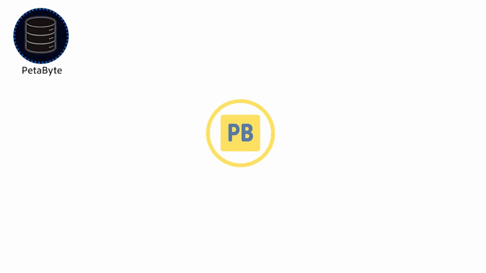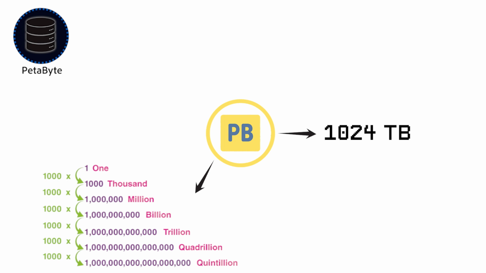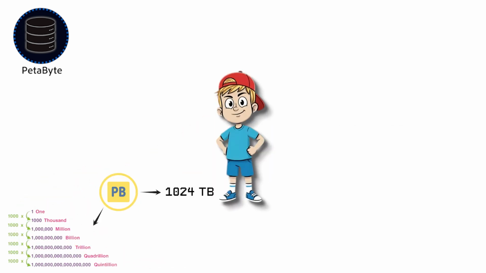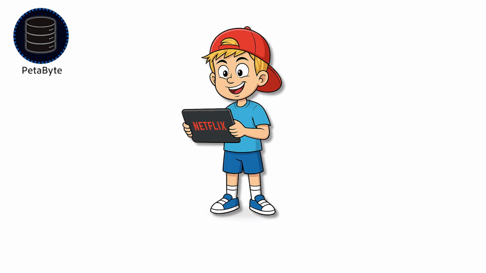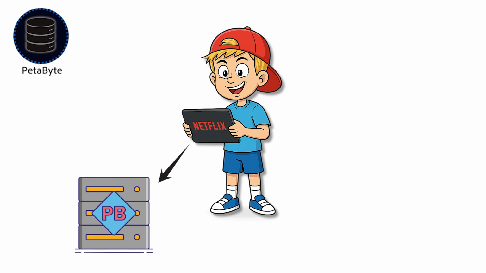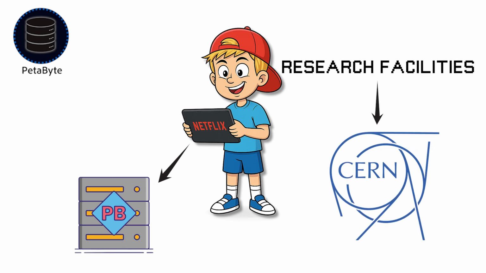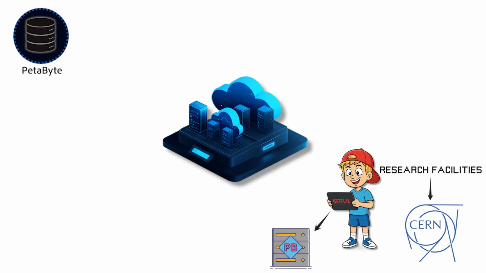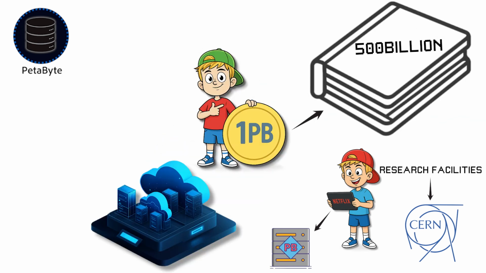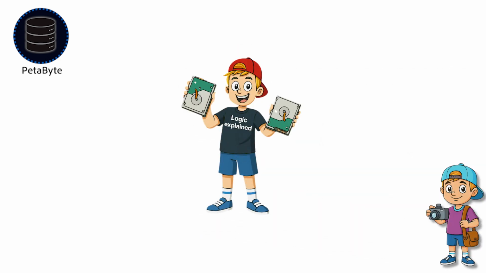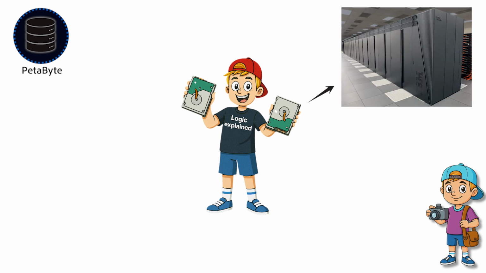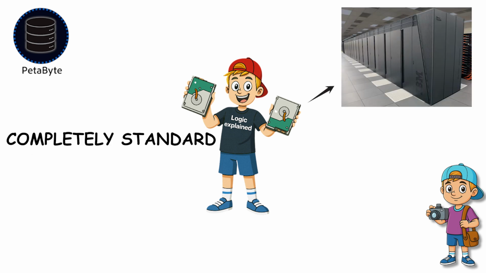Petabyte, PB. This represents 1024 terabytes, or 1 quadrillion bytes total. We're talking 13 straight years of continuous HD video. That's how much 1 petabyte holds. Streaming giants like Netflix, they manage petabytes worth of content. Research facilities like CERN, they store petabytes of particle collision data. A single petabyte equals 500 billion text pages, or more photographs than any person could capture across multiple lifetimes. Petabytes aren't something regular people deal with, but for major technology companies, it's completely standard.